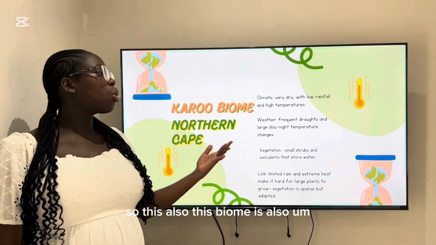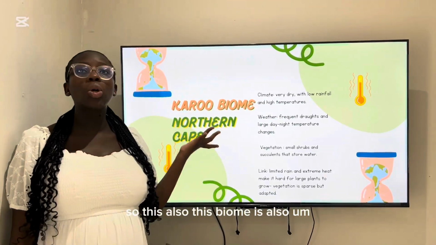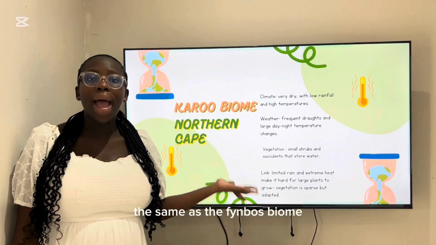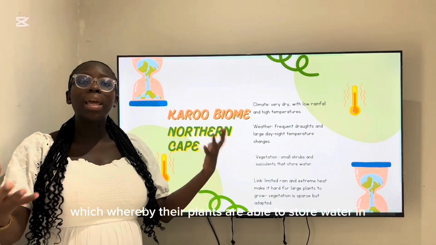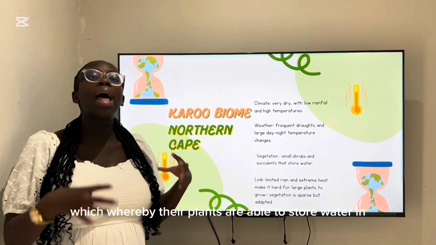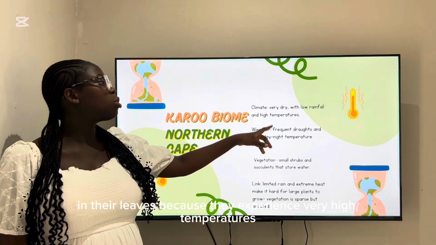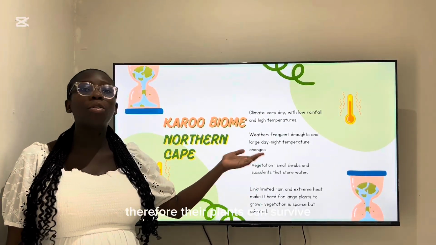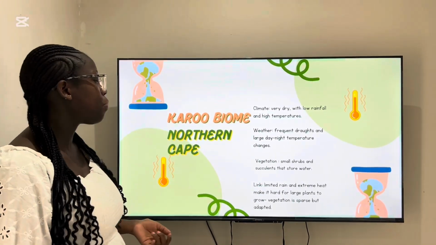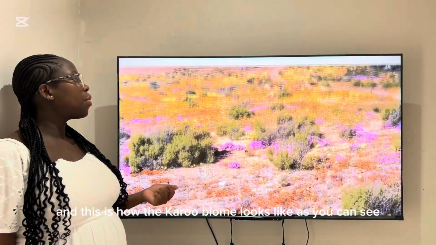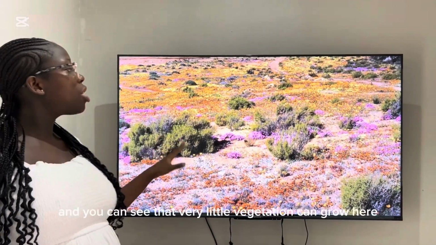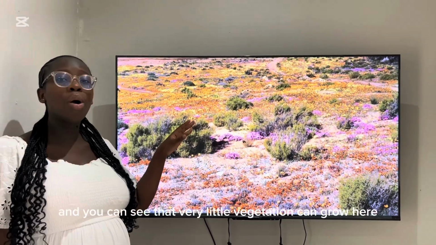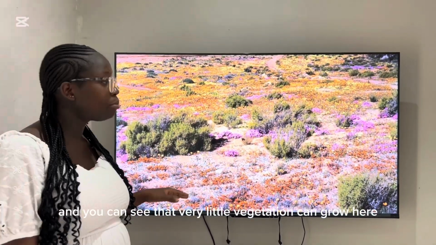So this biome is also the same as the fynbos biome, whereby the plants are able to store water in their leaves because they experience very high temperatures, therefore the plants can survive. And this is how the Karoo biome looks. As you can see, it looks very dry, and you can see that very little vegetation can grow here.